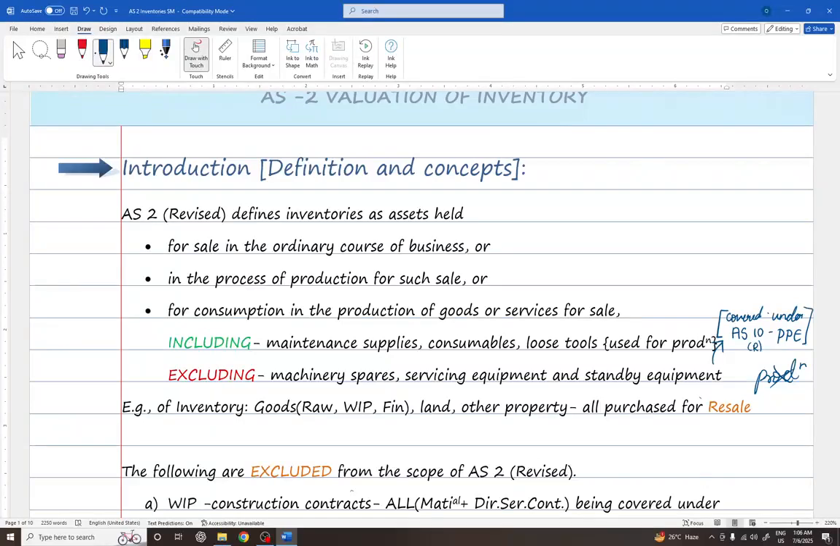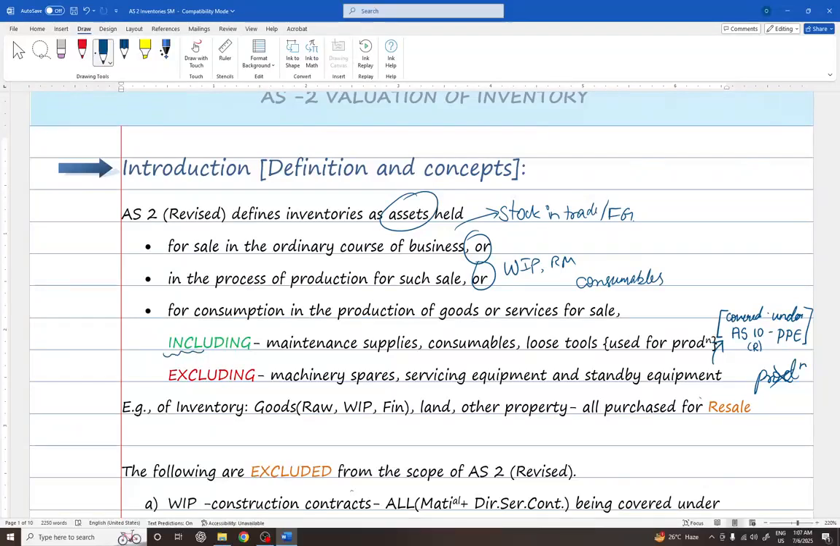AS2 defines inventories as assets held for sale in the ordinary course of business, or assets in the process of production for such sale, or assets for consumption in the production of goods or services for sale. We can say the assets held for sale in the ordinary course of business are stock in trade or finished goods. Now, assets in the process of production for such sale are work in progress, raw materials, etc. For consumption in the production of goods or services or for sale, any consumable goods that become part of the asset.